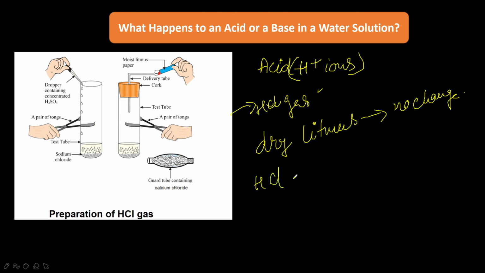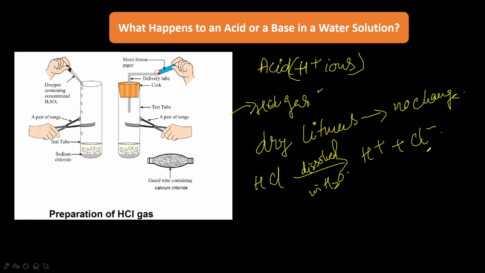So HCl dissolved in water gives H plus and Cl minus. Okay, actually hydrogen chloride gas first dissolves in water to form hydrochloric acid solution, which then produces H plus and Cl minus.